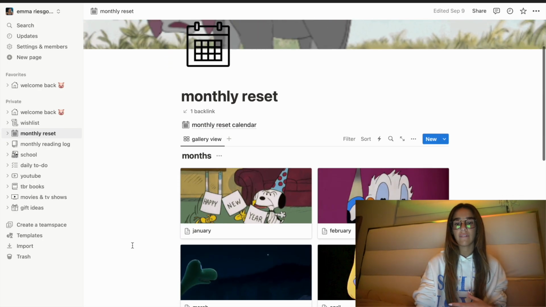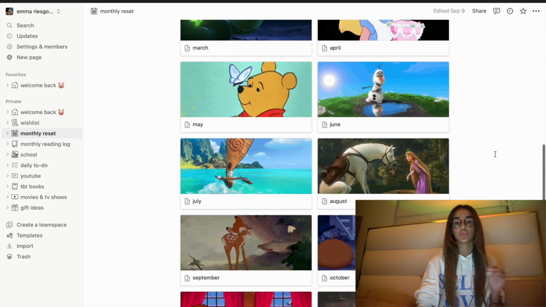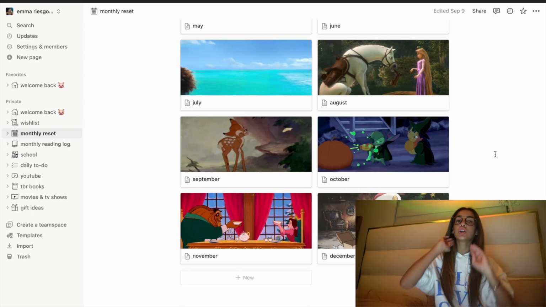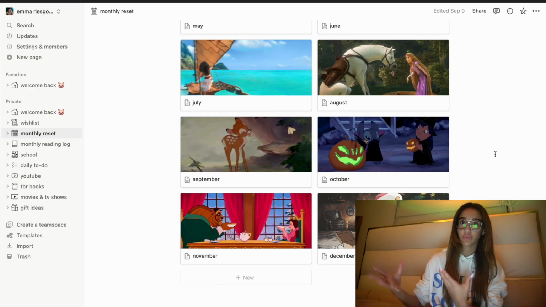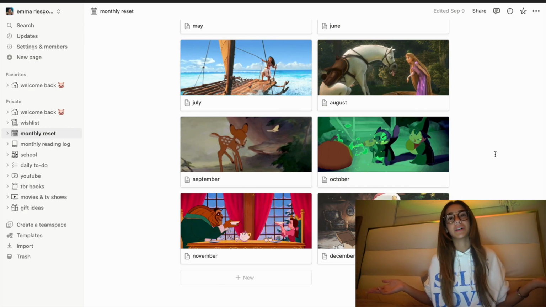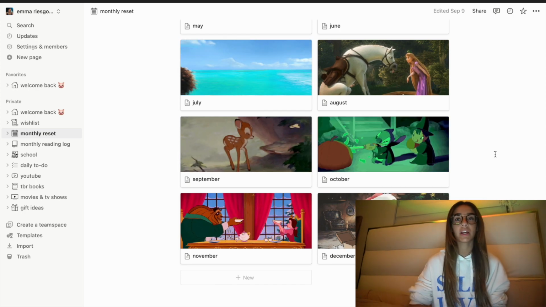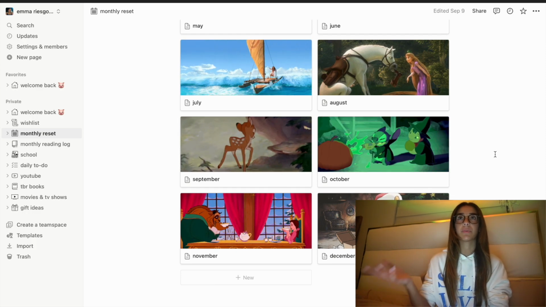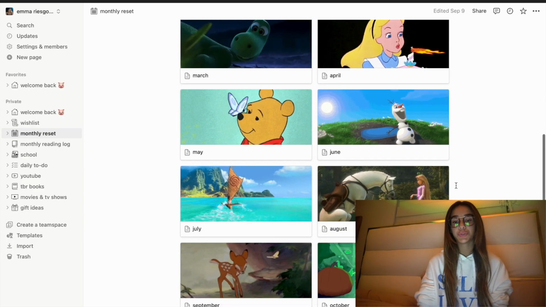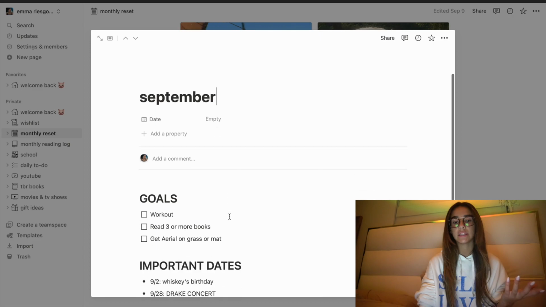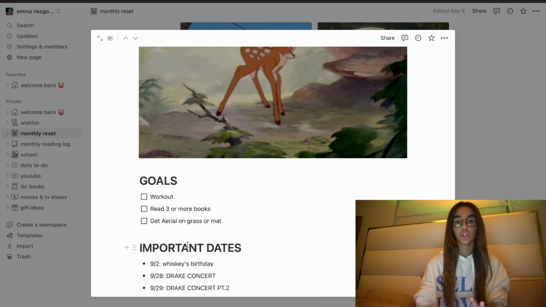I have January, February, March, April, all the months, and I just put a little GIF for each one. I'll probably go more in depth about how to make this in my New Year's reset, which is gonna be in like 2 or 3 months. But obviously, if you want to make your Notion by yourself or learn by yourself, you can do that. But I'll probably make it in a separate video setting up for the new year. Yeah, that's what this looks like. I didn't do it for September because obviously I did that on my calendar, but I ended up coming back and putting everything on the Notion.